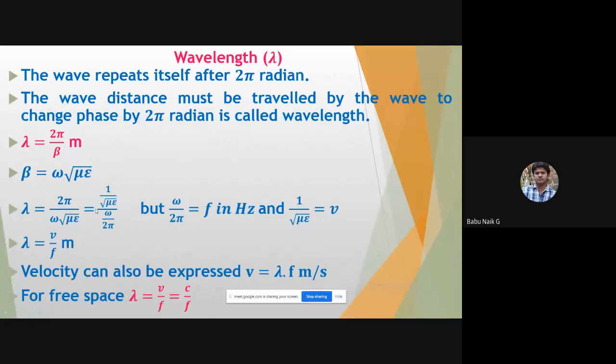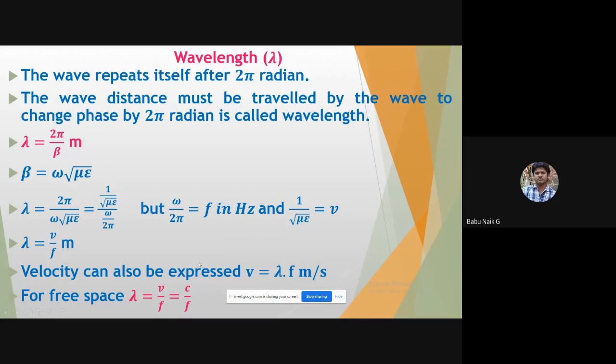Further simplifying, lambda is equal to 2 pi over omega under root of mu epsilon, which after rearranging is 1 by under root of mu epsilon in the numerator, and omega by 2 pi in the denominator. Omega by 2 pi is nothing but frequency, and 1 by under root of mu epsilon is nothing but velocity. So the wavelength is velocity over frequency, in meters.